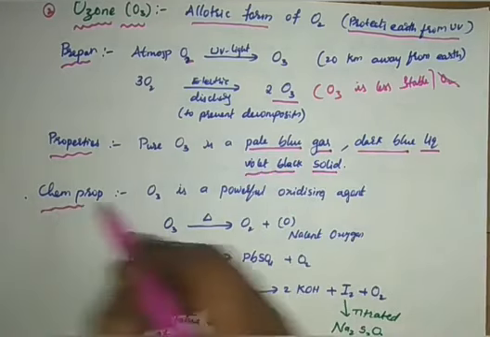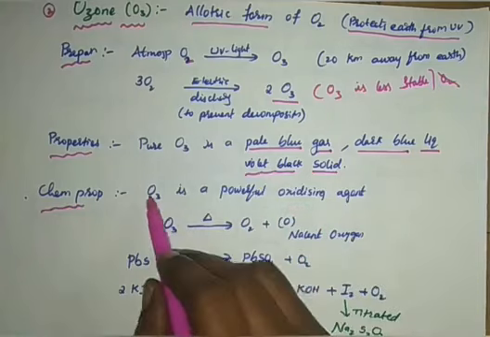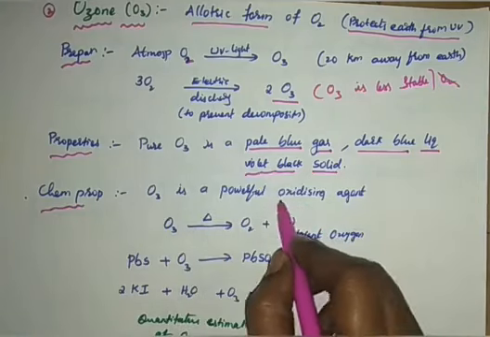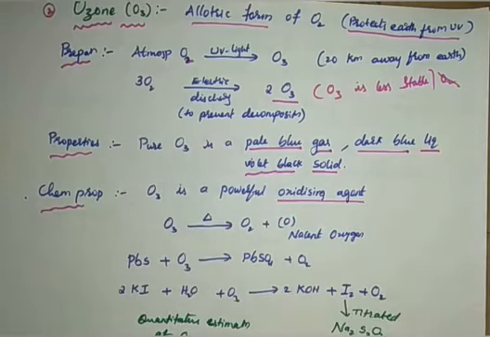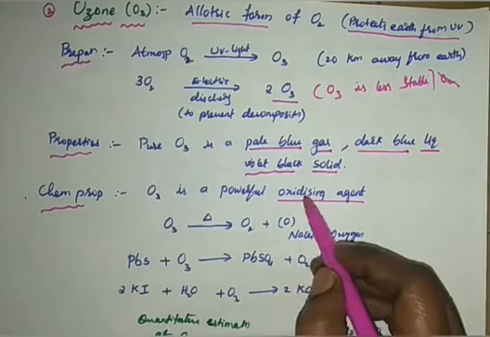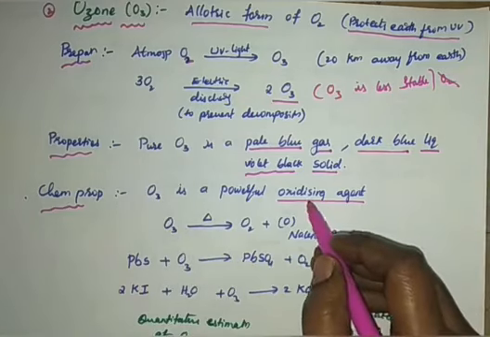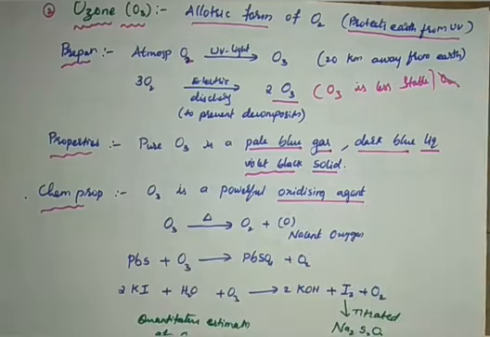Then coming to the chemical properties. Ozone is a powerful oxidizing agent. Please remember, you may get this in your MCQs. Ozone is dash: reducing agent, oxidizing agent, neutral agent, like that. So it's an oxidizing agent. What does oxidizing agent mean? It donates oxygen.